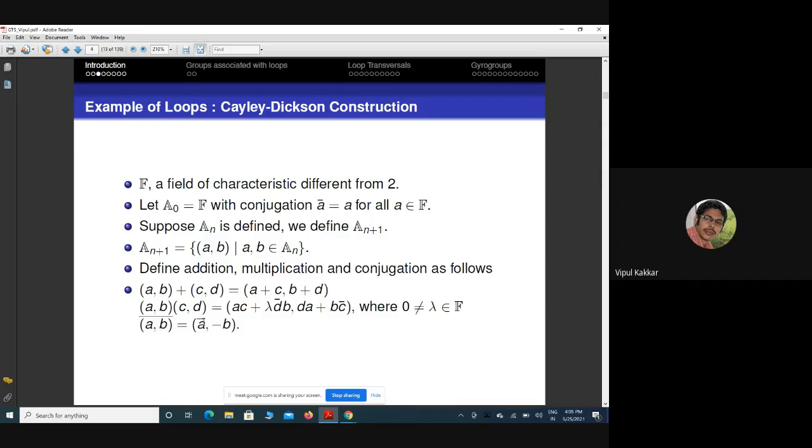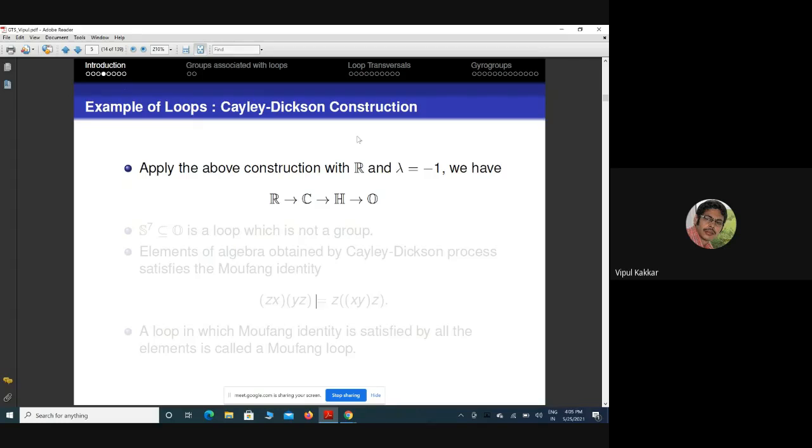We start with the field F and double after each step. If we start with the real number field with λ = -1, this is the well-known construction of the Cayley-Dickson doubling. From R, if we double R, we get the complex number system.